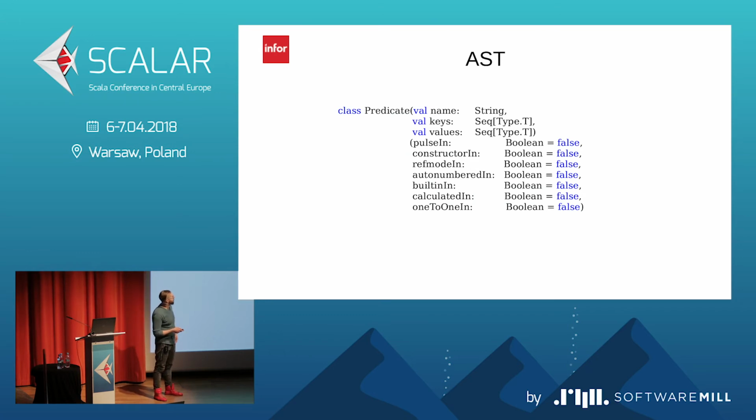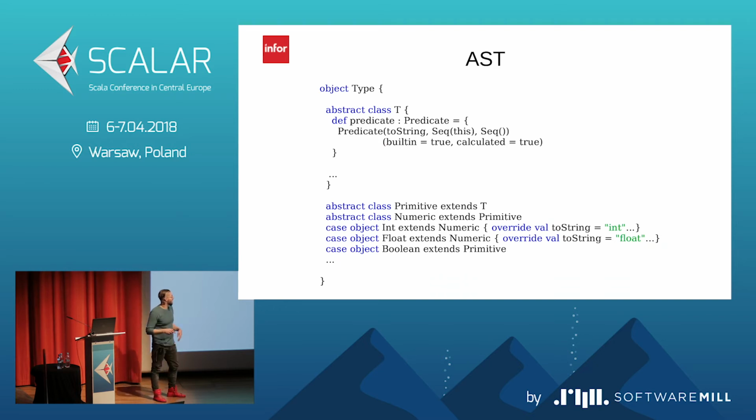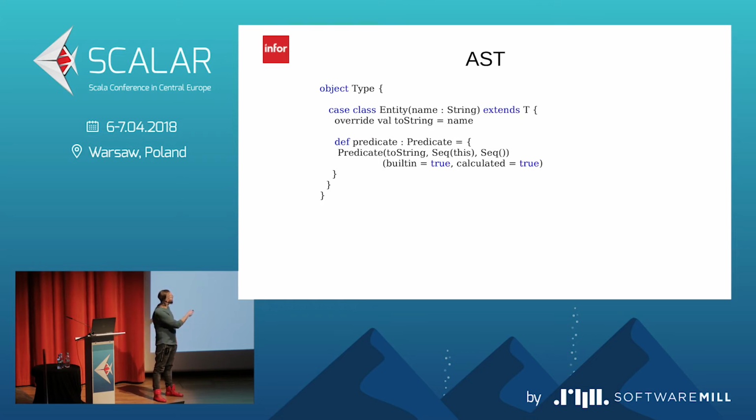So this is one, you see these booleans like calculated, one-to-one, or pulse. We have these types, so we need to declare the types. So our types are primitive, numeric, int, float, boolean, probably something what you saw in the different languages. And we have this type of the entity predicate, which was on, I think, fourth slide.